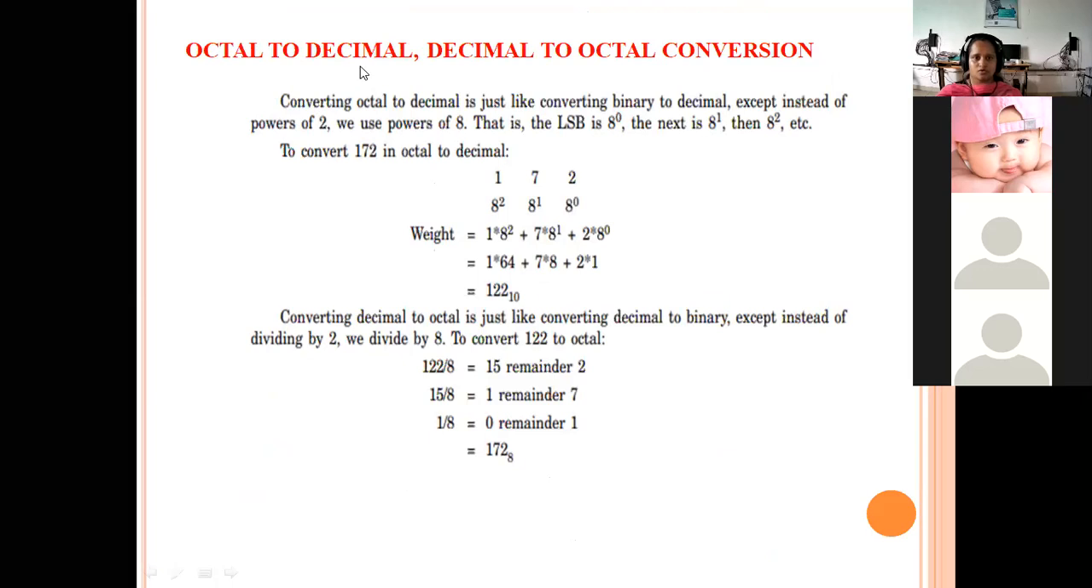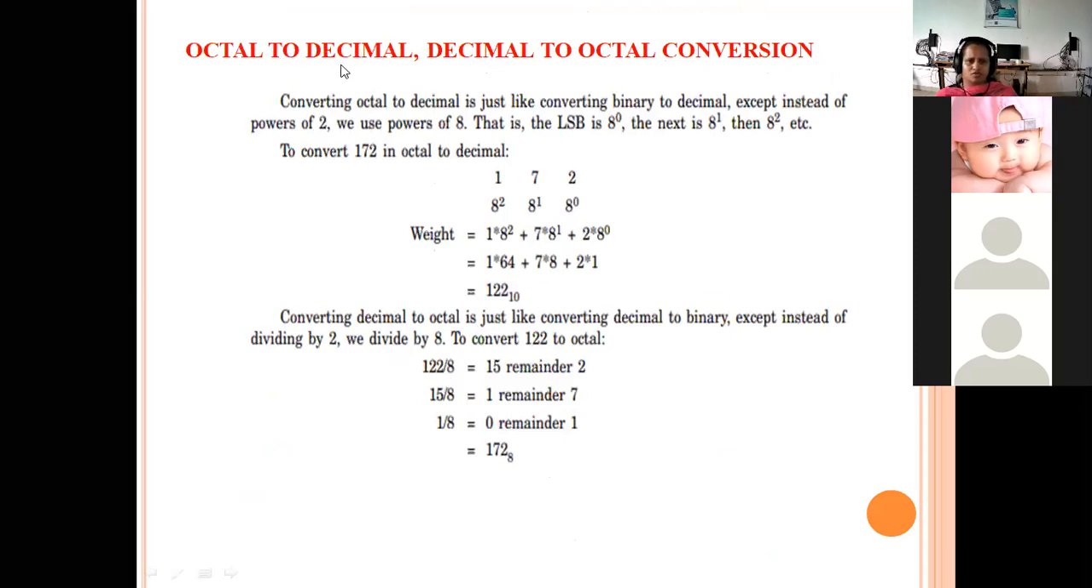Conversion octal to decimal and decimal to octal. As I have said, when we convert a decimal number to octal, hexadecimal or binary, we are going to do the LCM method. Okay.